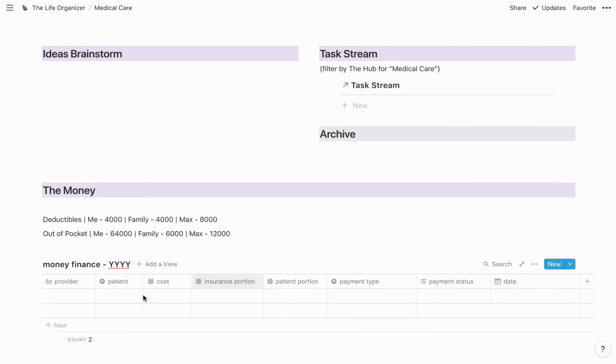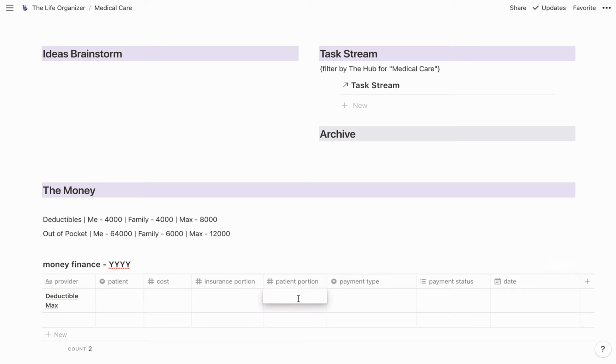All right, so I want to start off by putting in the deductibles. So let's start with deductible maximum. And it doesn't have patient, it's for everybody. So, but the patient portion is going to be -8 grand.